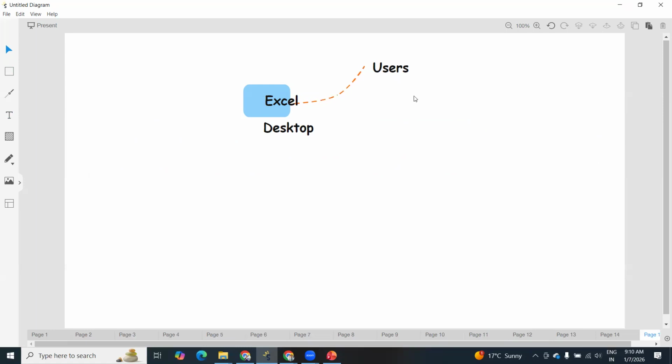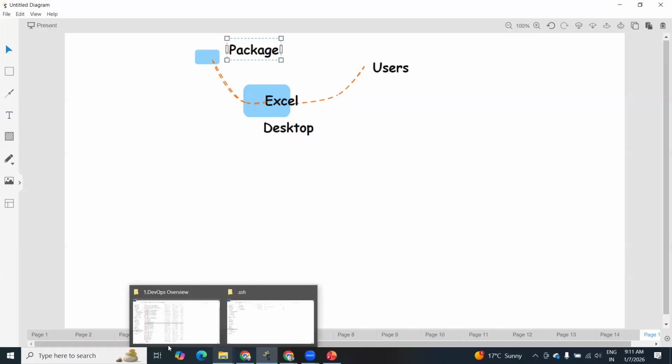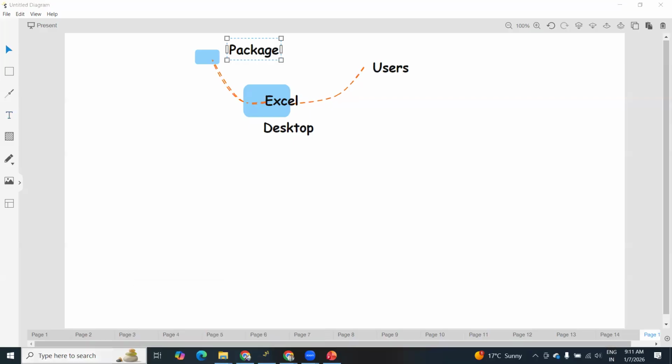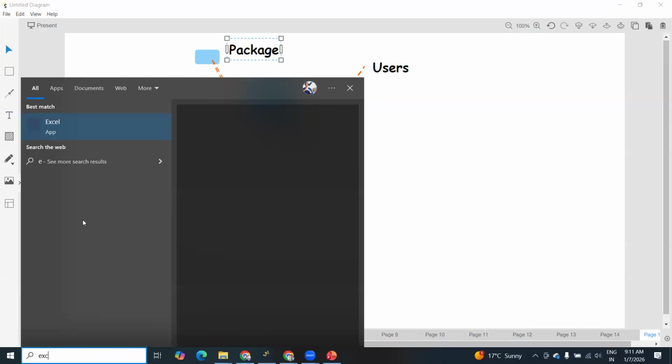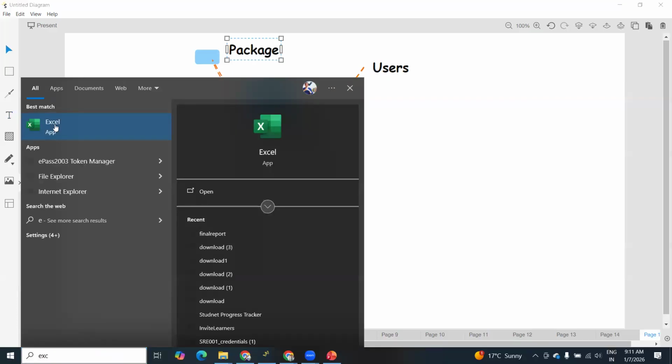Okay. So here we need some package. So we need a package. So we are trying to install this package in this system. Then we can start accessing our application, called Excel for example. This is the Excel application. MS Excel.